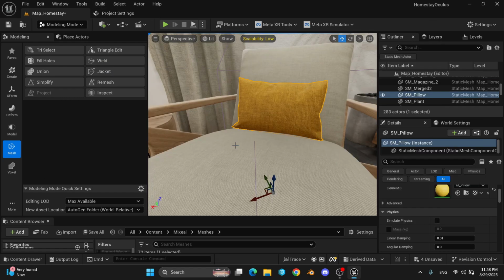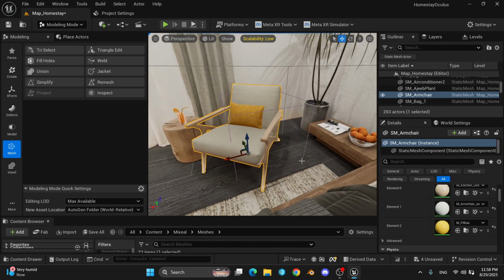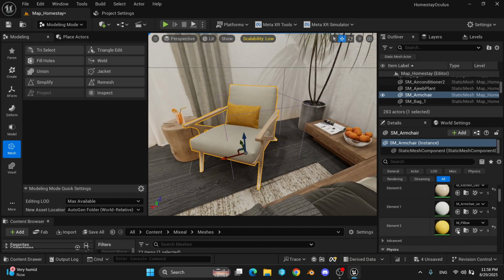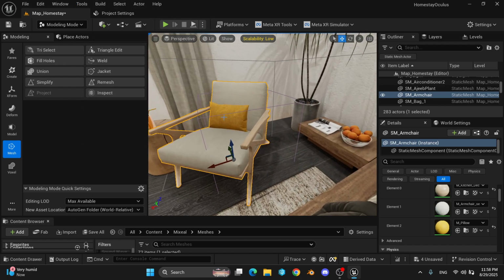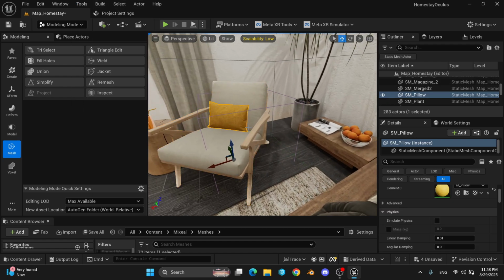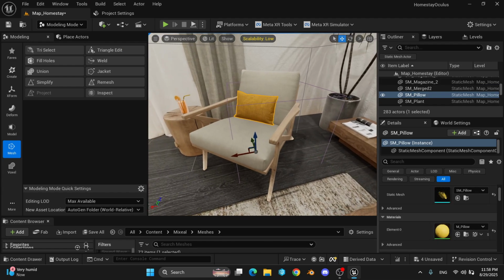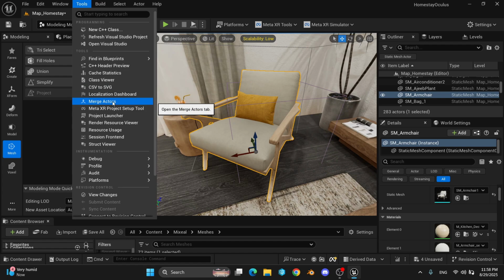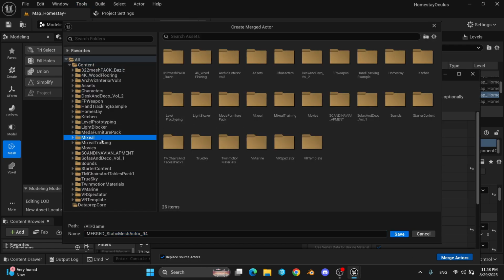Okay, and then you need to do the same for the chair as well, because the chair no longer should have the pillow material, right? So let's do the same for, by the way, sorry, if we now select the pillow, you will notice that it only has one element. Okay, so let's do it for the chair. So merge actors, replace source actors, select the folder.